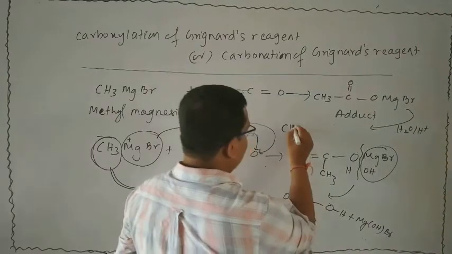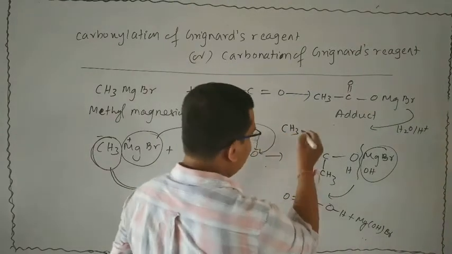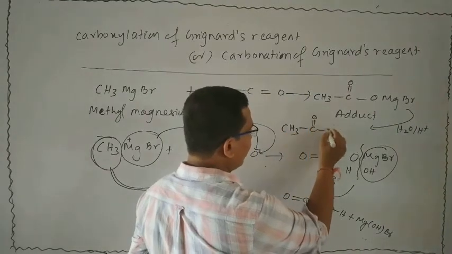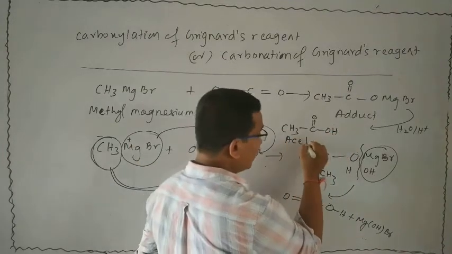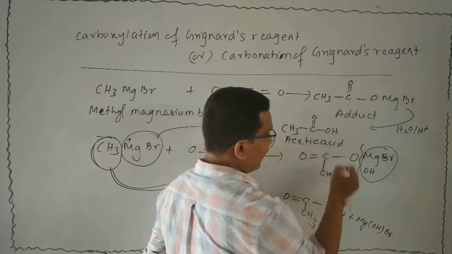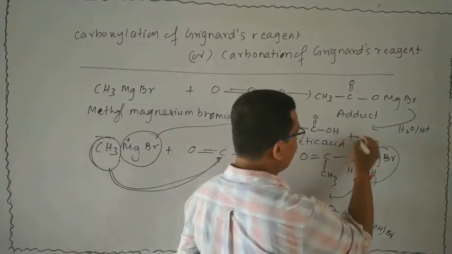That means what will be the product? CH3 bond C double bond O bond OH. What is the name of this compound? Acetic acid.